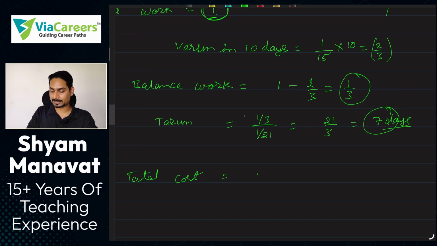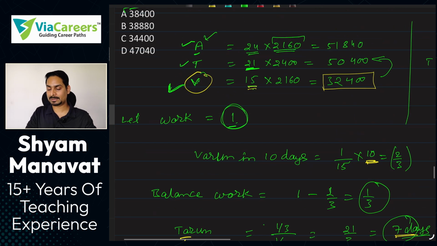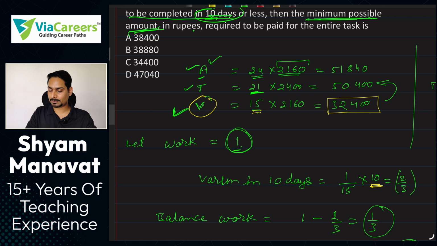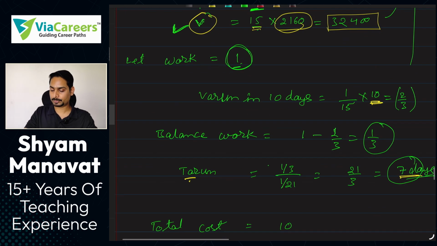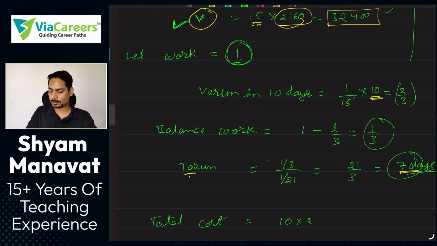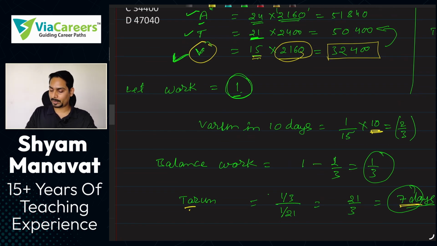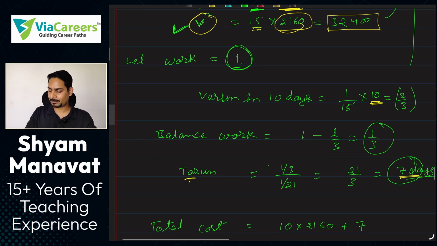Varun worked for 10 days. Yeah, remember, Varun worked for 10 days. We have assumed only 10 days. And Tarun is working for what? 7 days, right? So amount spent will be 10 days for Varun. Varun is charging how much per day? Per day charges for Varun is how much? 2160. So we will say this is 10 into 2160 plus Tarun, who we want to work only for 7 days because उतने में काम complete हो जाएगा, right? So Tarun with 7 days, per day how much is Tarun charging? 2400. So that is multiplied by 2400.